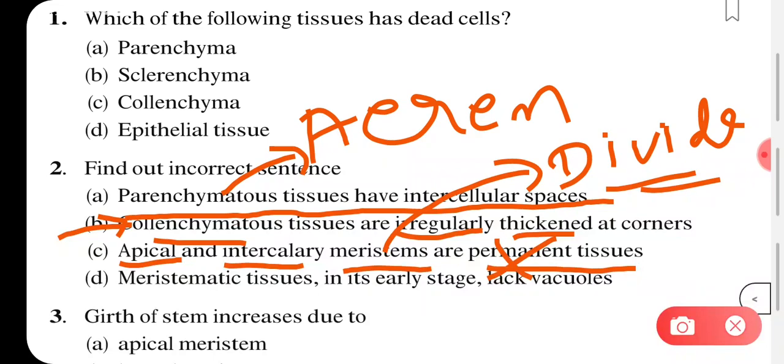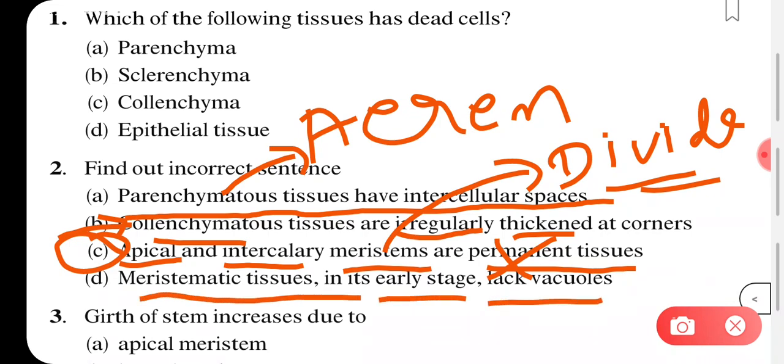Apical meristems are present at the shoot and root tip. Intercalary meristem is there, and there are also lateral meristems. Anyways, this option is the wrong one, so here our answer will be option C. Let us see option D also. Meristematic tissues in its early stage lack vacuoles. Very true. Even this one is correct, because when they have to keep on dividing, vacuoles are not required as such. So they are absent in meristematic cells. They don't have vacuoles.